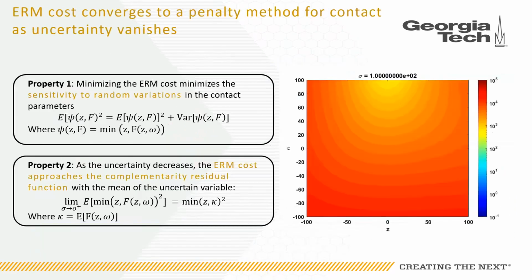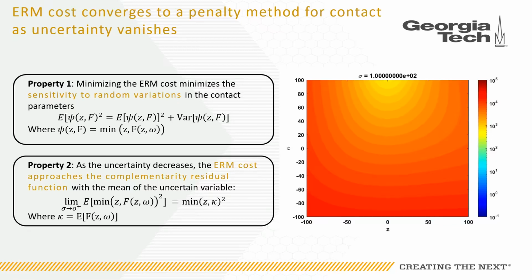Before we move on to the examples, however, there are two useful theoretical properties of the ERM cost that I'd like to tell you about. The first is that it decomposes into a mean and variance term, indicating that minimizing the ERM cost minimizes the sensitivity of the solutions to variations in the contact parameters. Secondly, as the uncertainty decreases, the ERM cost converges to the exact penalty cost using the mean values of the uncertain parameters, and so we can recover the original non-robust problem.